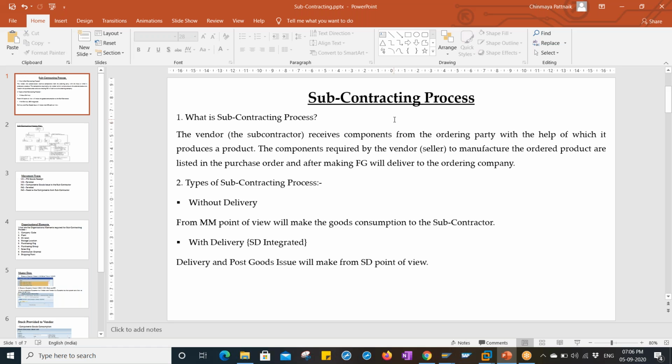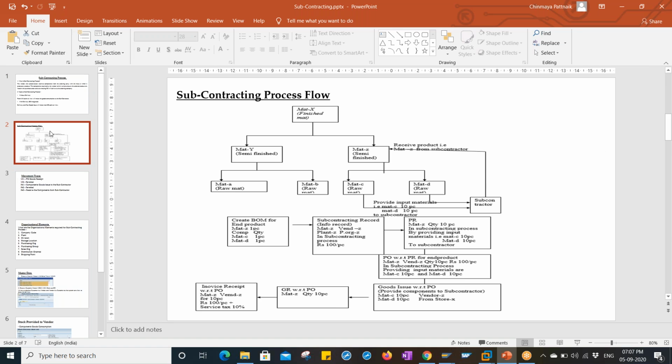Normally, subcontracting is when a company has raw material, any type of raw material, but doesn't have the capability, or doesn't want the headache, to convert it into a semi-finished or finished product. So it sends those raw materials to a vendor, and after the vendor takes the raw materials from the company, he gives back the finished product. This is called the subcontracting process. So let me show you how the subcontracting process looks.